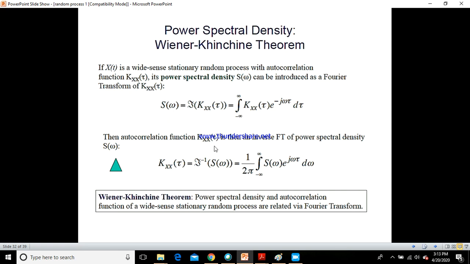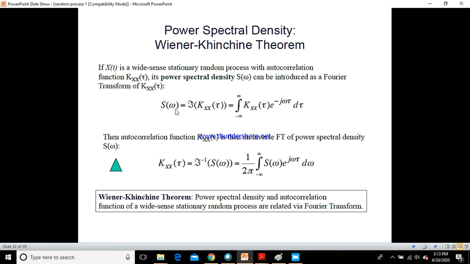Therefore, the autocorrelation function k xx of tau is an inverse Fourier transform of the power spectral density S of omega. When I say the Fourier transform of the autocorrelation function is the power spectral density, then I can find out the autocorrelation function by taking the inverse Fourier transform of this power spectral density.